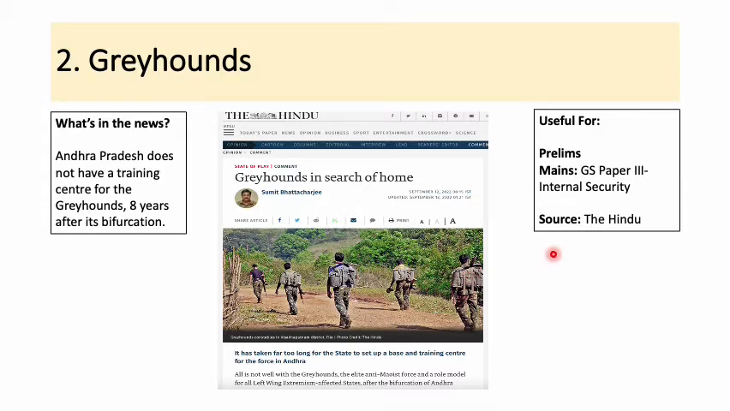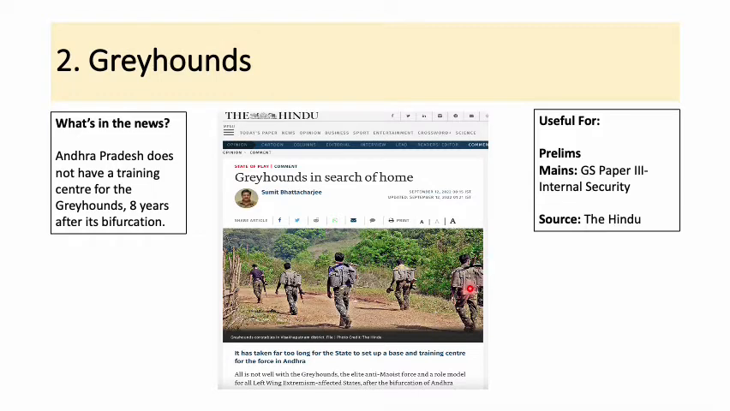Now this article is based on an editorial published in The Hindu, which speaks about the lack of training facilities for one of the most special police forces of India, known as the Greyhounds. They belonged to the state of Andhra Pradesh, but after the bifurcation of Andhra Pradesh and Telangana in 2014, Greyhounds currently belongs to both the states. Okay, so Greyhounds are trained at par with the NSG forces. They have to undergo one of the toughest training phases in the country.